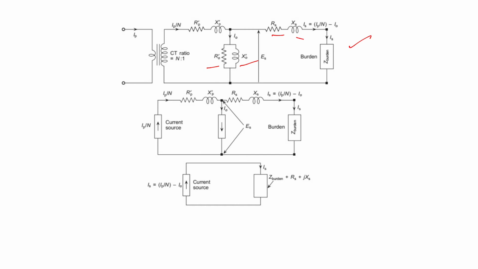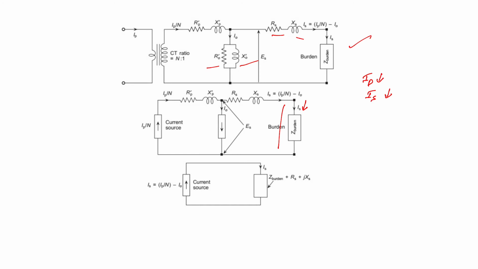Now we have to see the different situations. At the low value of the primary current, the secondary current IS is also low. If the primary current is low, the secondary current is also low, and in that case the voltage drops are low.